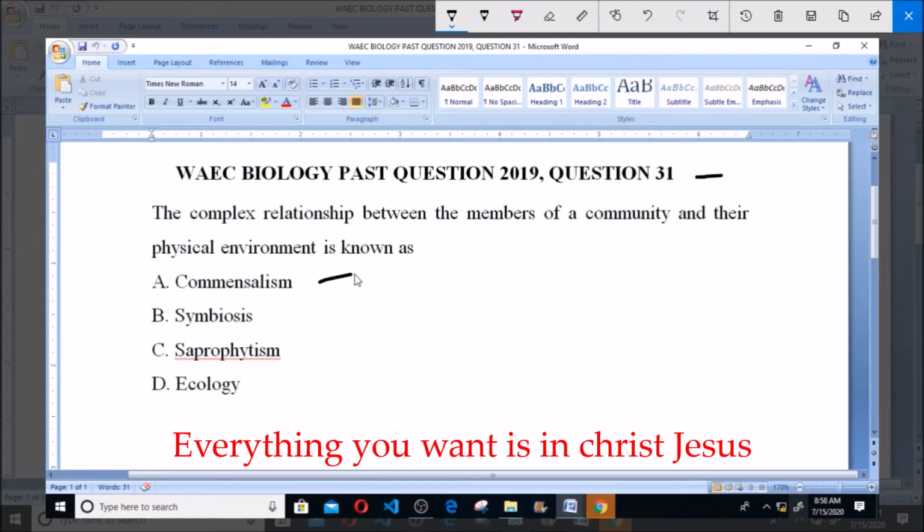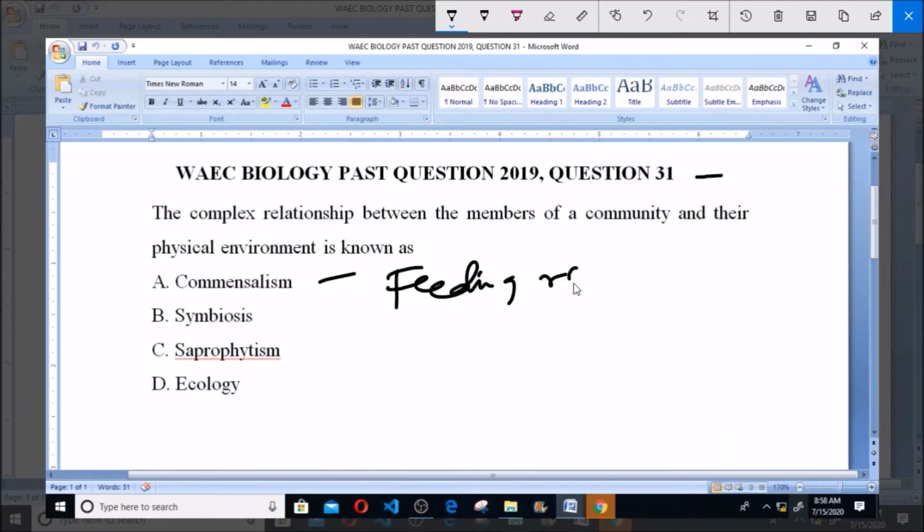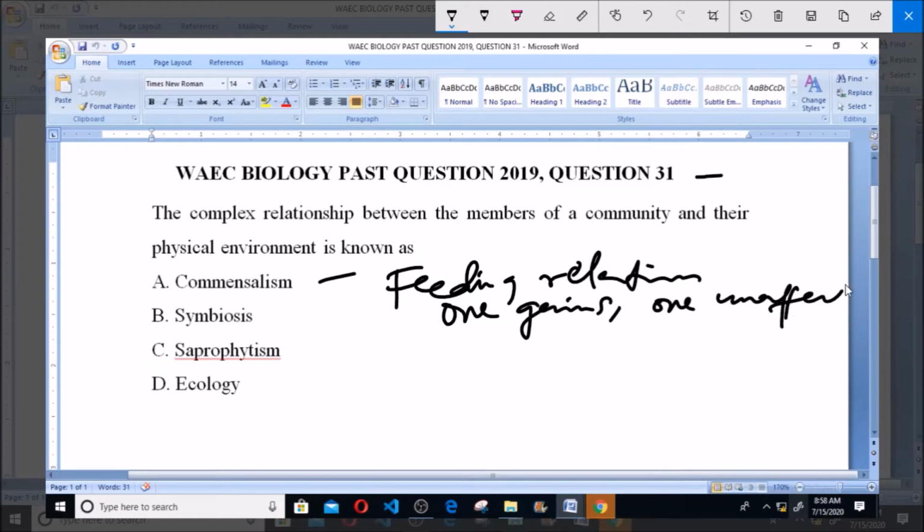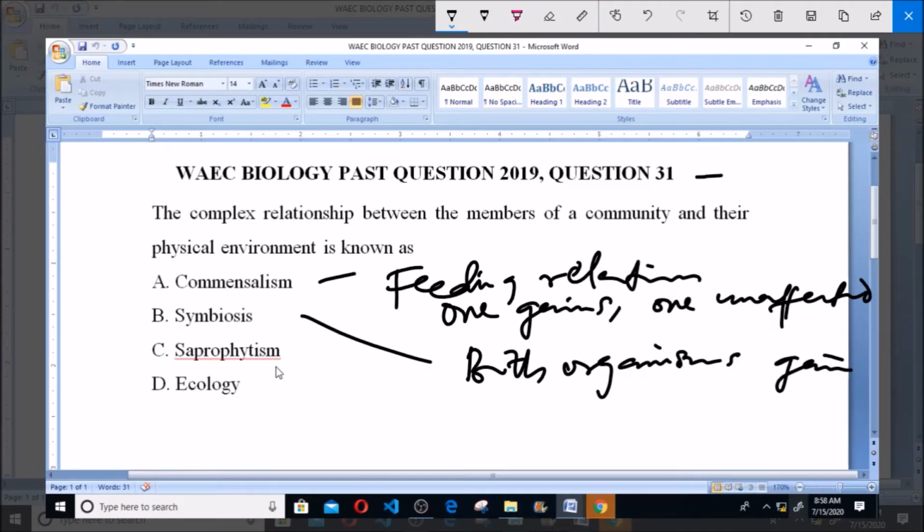Now, commensalism is a feeding relationship where one organism gains and the other organism is unaffected. Now that's commensalism. Now symbiosis is also a type of feeding relationship where both organisms gain from each other.